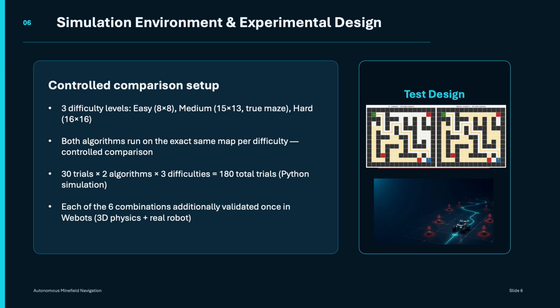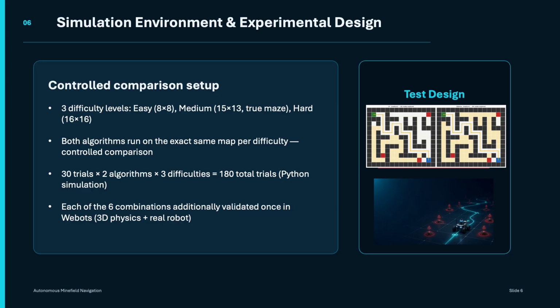So, with the system architecture covered, we'll now talk about how we actually designed our experiments, because the setup here really matters for making sure our comparison is fair. So, we tested three difficulty levels. The first is easy, an 8 by 8 grid that's mostly open space with just a handful of scattered obstacles.